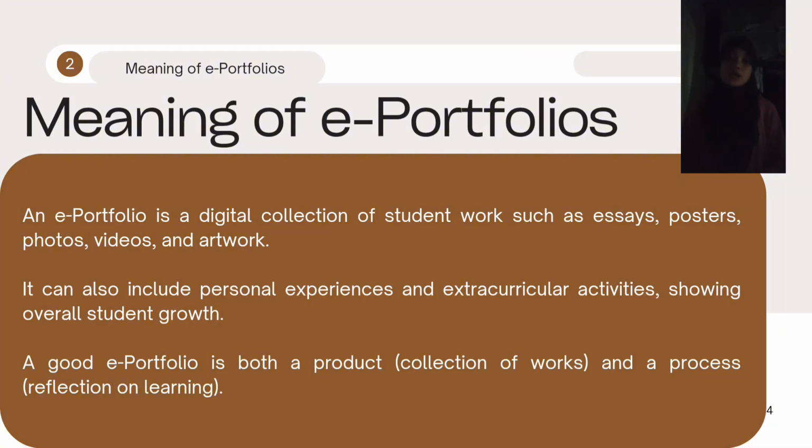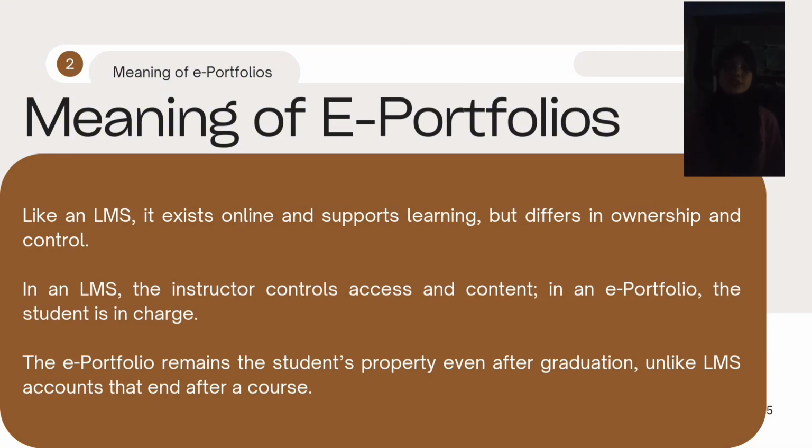Just like Google Classroom or Canvas, an electronic portfolio is accessed through the internet. It helps students organize their tasks and showcase what they've accomplished in a structured way. However, it differs from an LMS in two major ways, in ownership and control. This means that unlike the